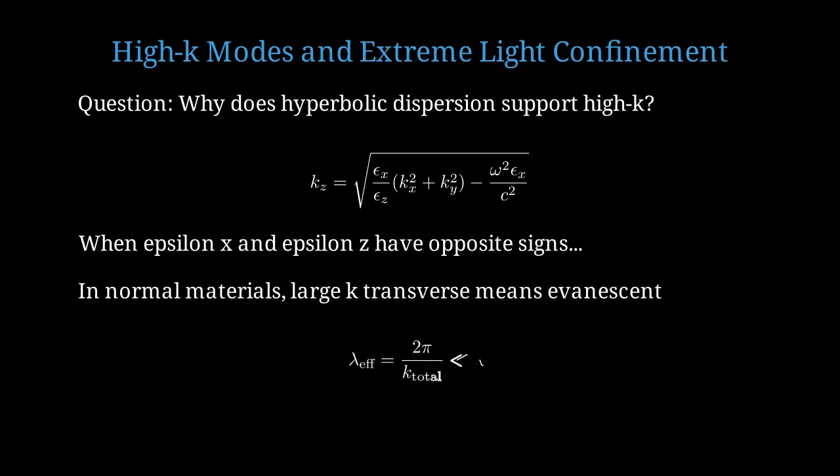The effective wavelength is 2 pi over the total wave vector magnitude. With very large k, the effective wavelength becomes much smaller than the free space wavelength lambda 0.